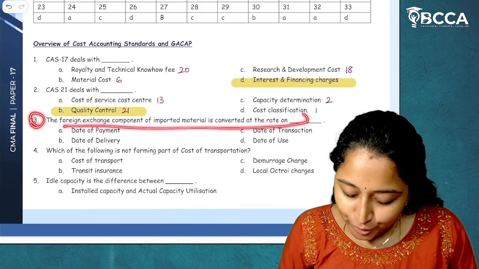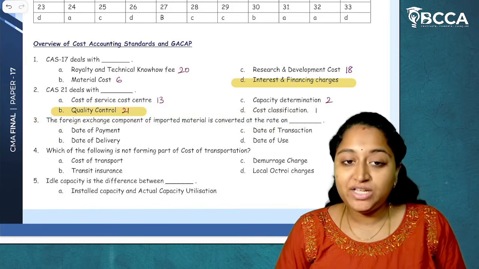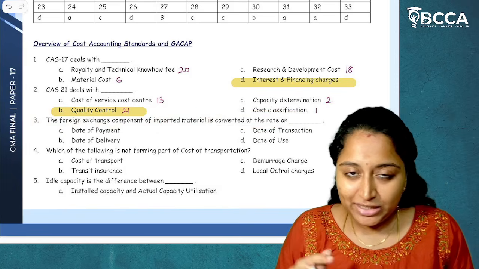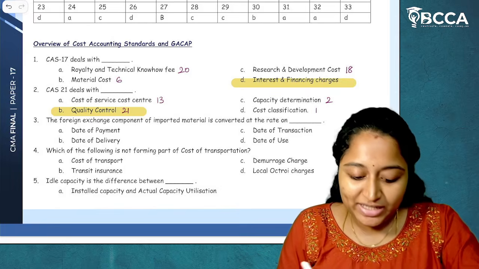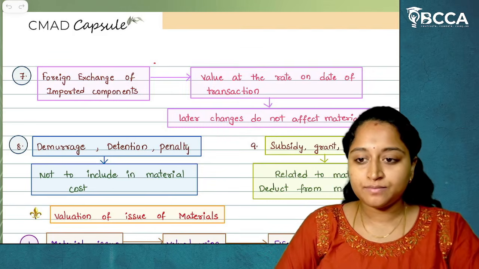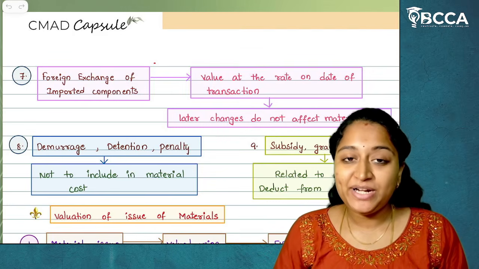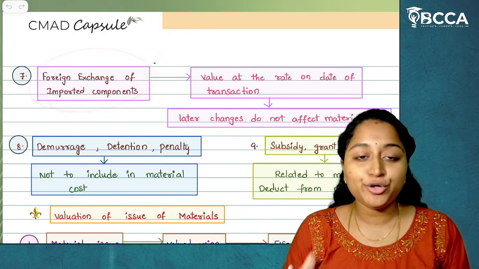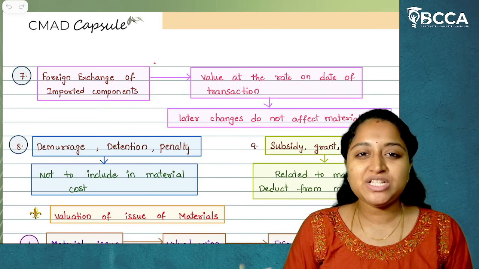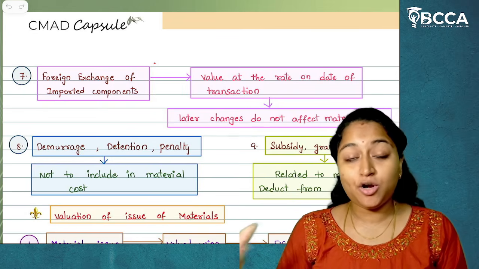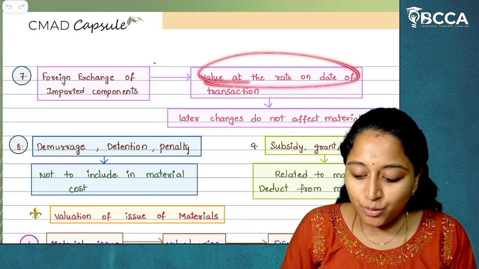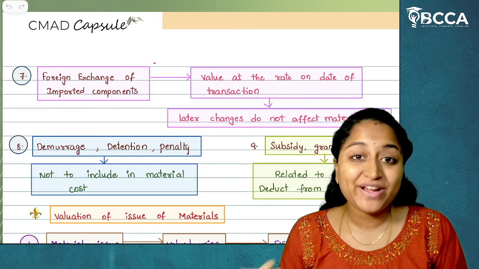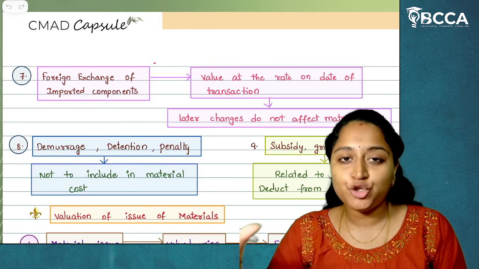Now moving on to the third. The foreign exchange component of imported materials is converted at the rate of... So this is according to CAS 6, material cost. In CAS 6 it is clearly given how to calculate the value of materials if there is a foreign exchange component of imported components. If a foreign exchange component is included in the material cost purchase, then the rate on the date of transaction should be taken into consideration for calculating the value of materials.